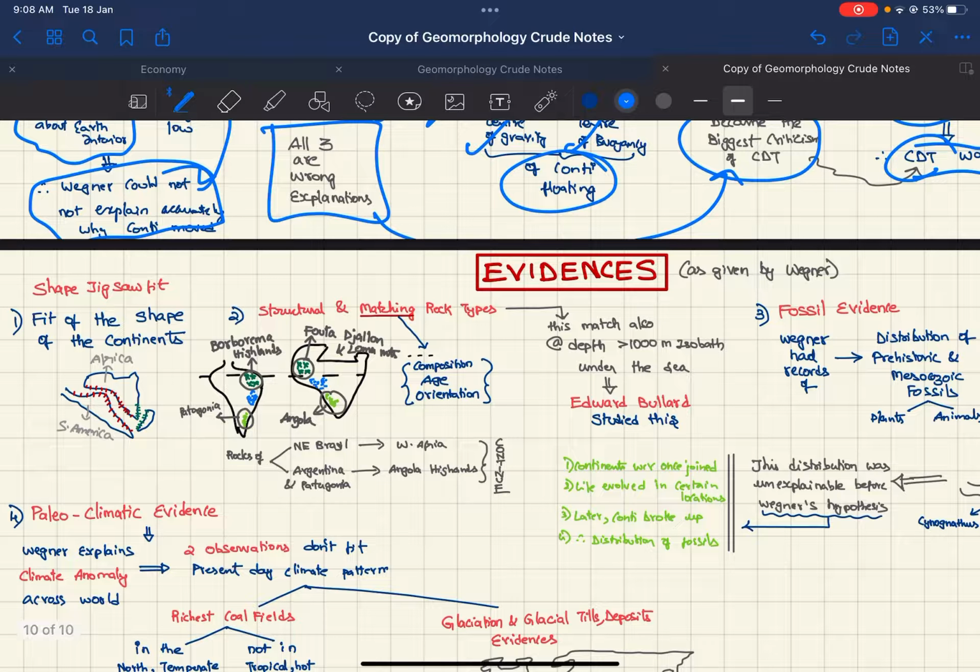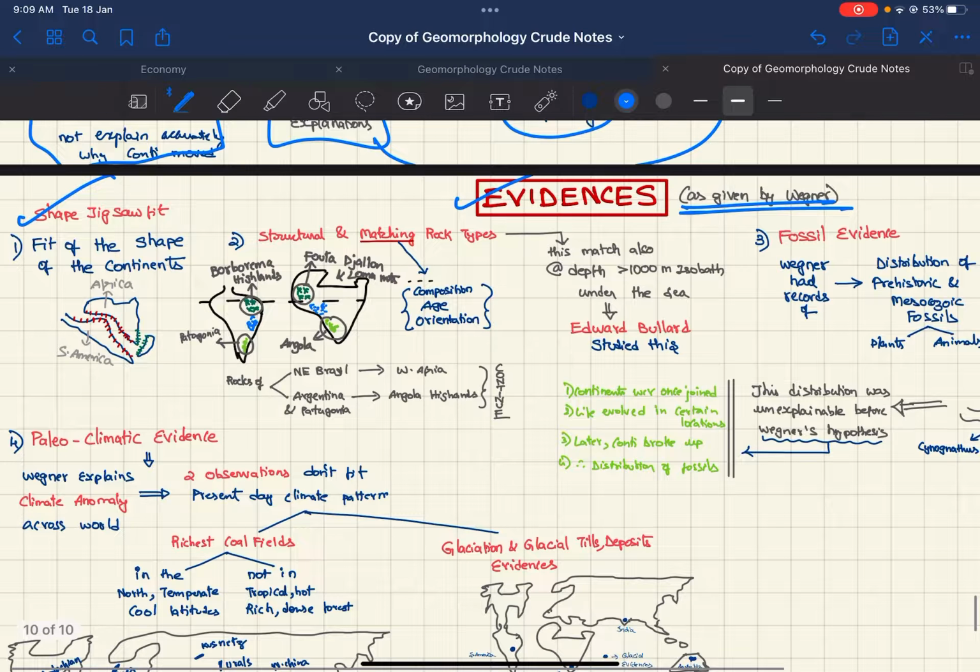And coming to the evidences as given by Wegener, first is the shape, the jigsaw fit, which was given by Francis Bacon and Benjamin Franklin. So we have seen this already. The east coast of South America and west coast of Africa, and the southeast coast of Africa and the coast of Madagascar, they fit together.